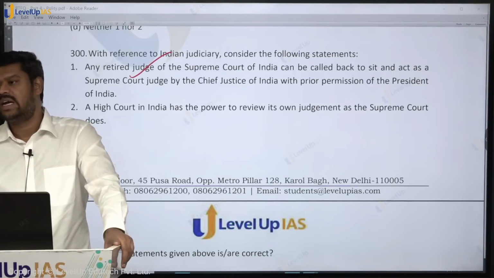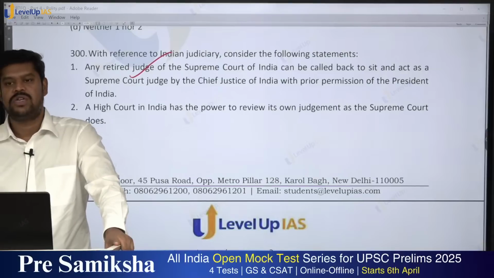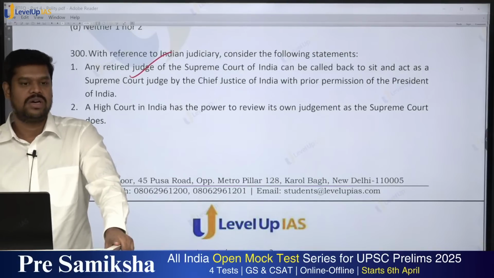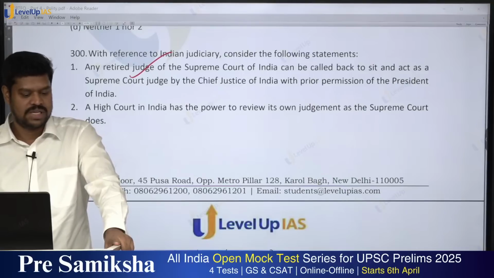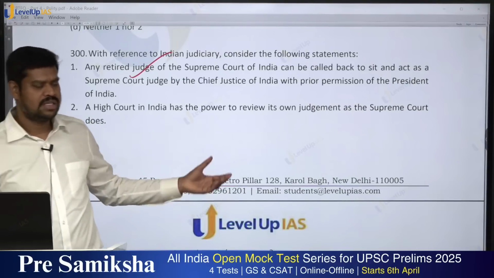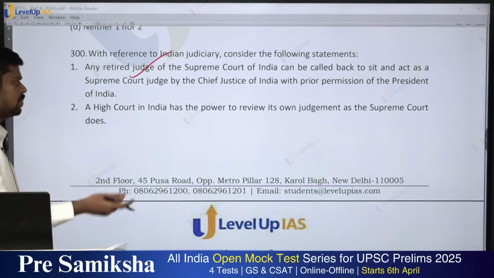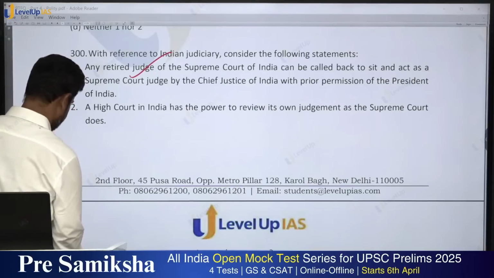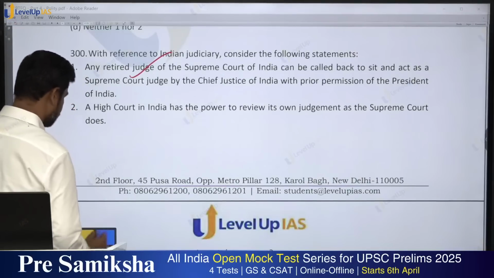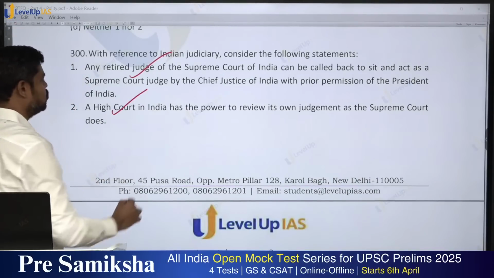It is not directly given in the Constitution, because most of the powers of the High Courts are derived from the ordinary laws made by the Parliament and the laws made by the state legislature. Accordingly, the Civil Procedure Code does give the review powers to the High Courts. The High Courts do have the power to review their own judgment, so that is definitely there. But it is not there in the Constitution. If it were saying Constitution, that would be wrong.